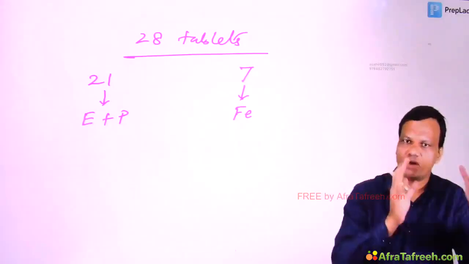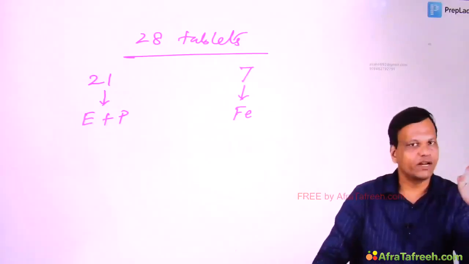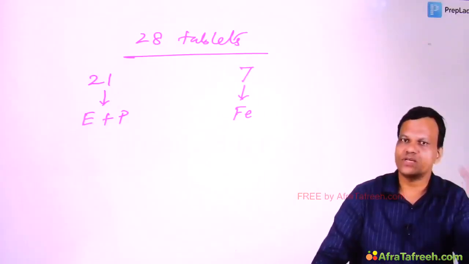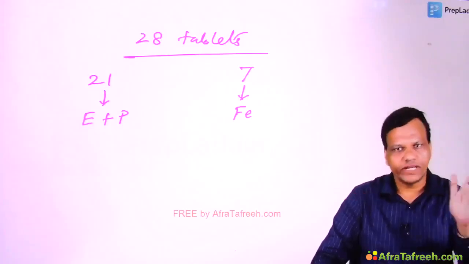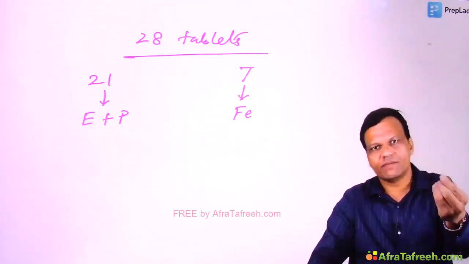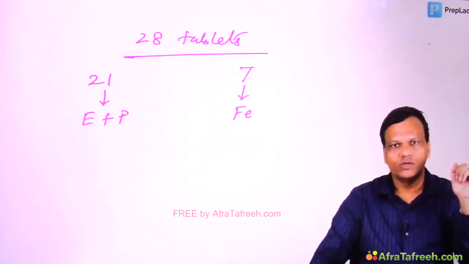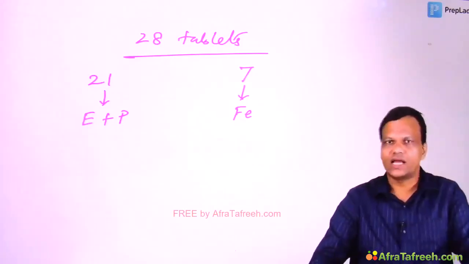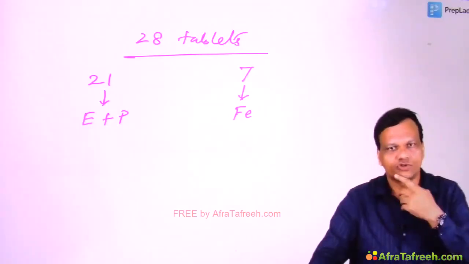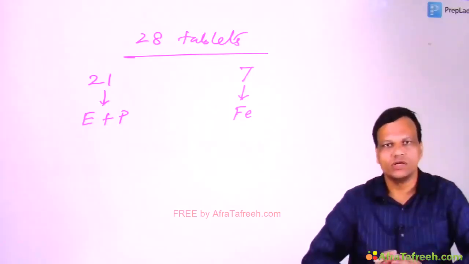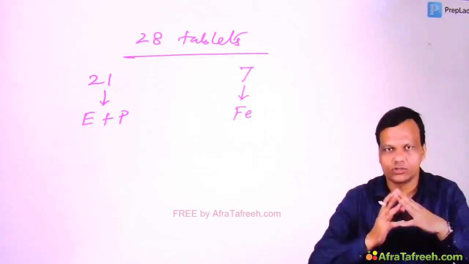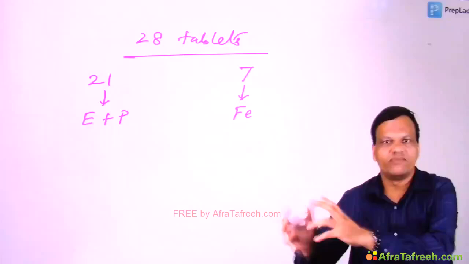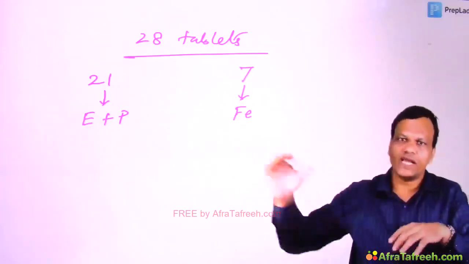So till 21 days, the female is taking the tablet according to the day, and it is estrogen plus progesterone. But from day 22, the female will take the same looking tablet, just written day 22, but that tablet does not contain estrogen progesterone, it contains only iron. So we get 21 plus 7 also, and there is no problem of forgetting. After 28 days, the female will take another strip, open it and use it for 28 days.